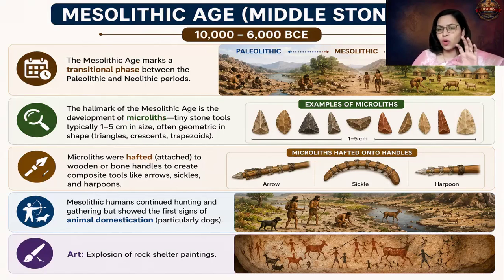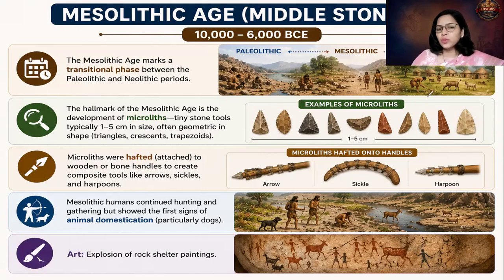Now you can guess what microliths means. Micro means small. Lith means stone. So we are referring to tiny stone tools. That is a remarkable feature of the Mesolithic era. These tools range from 1 centimeter to a maximum of 5 centimeters. So the size of these tools is 1 centimeter to 5 centimeters. And when you look at the tools, you will find different geometrical shapes.